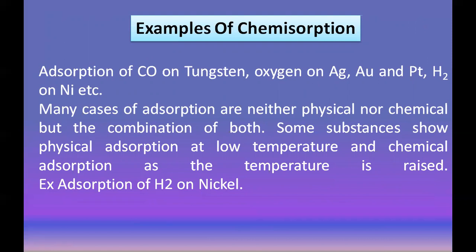They form covalent and ionic bonds, and therefore these are examples of chemical adsorption. In many cases, adsorptions are neither purely physical nor chemical, but a combination of both. Some substances show physical adsorption at lower temperature and chemical adsorption at higher temperature. For example, we just studied adsorption of H2 on nickel. It shows both types of adsorption.